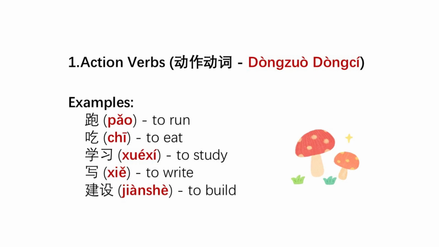Action verbs. These are the most common verbs. They denote specific physical or abstract actions. They can be modified by adverbs of manner and often can be duplicated to soften the tone.